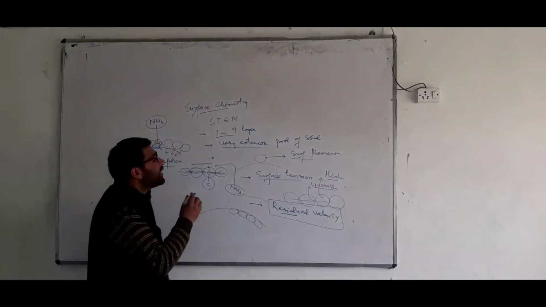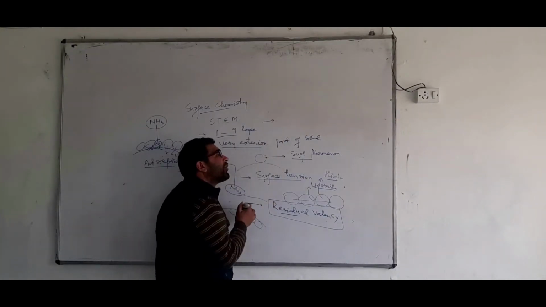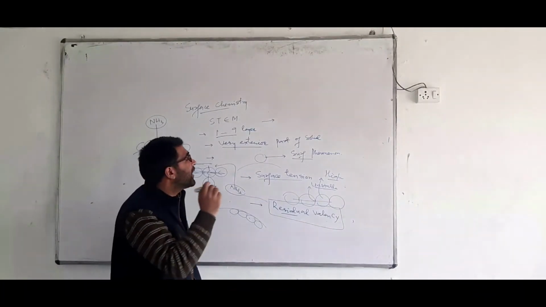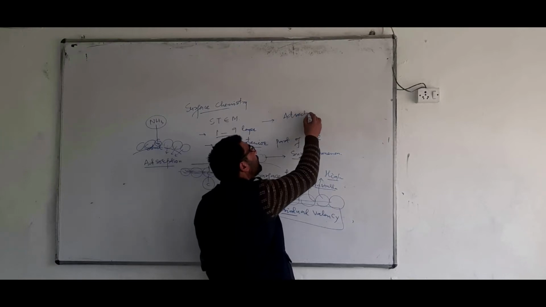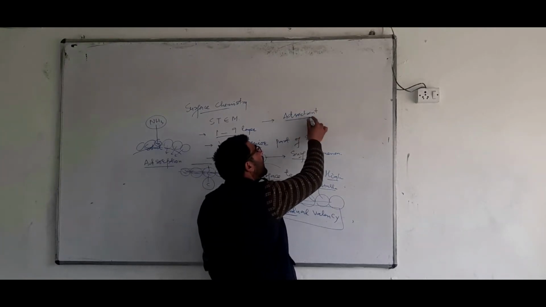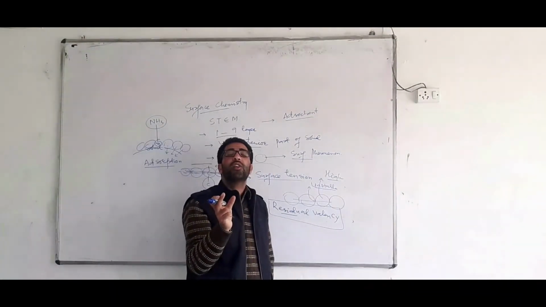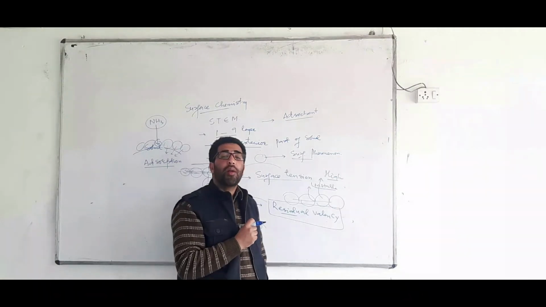Now, it has been seen that the surface on which adsorption takes place is called adsorbent. To repeat, it is the solid at which adsorption takes place. That surface is called adsorbent.